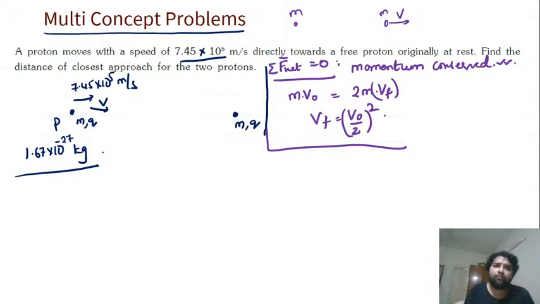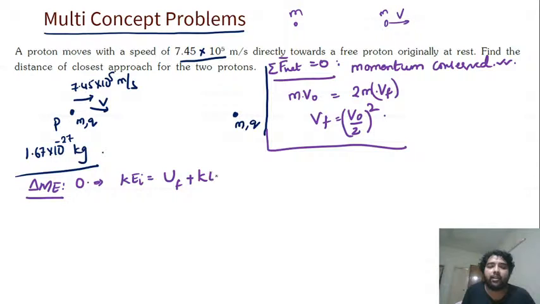We know initial velocity. We have to only link with potential energy. So here we'll use conservation of mechanical energy because kinetic energy initially will get converted into potential energy and finally it will get back converted into kinetic energy. Change in mechanical energy is zero, which means initial kinetic energy will be equal to final potential energy plus kinetic energy final at closest approach. This is at closest approach. Clear everyone?